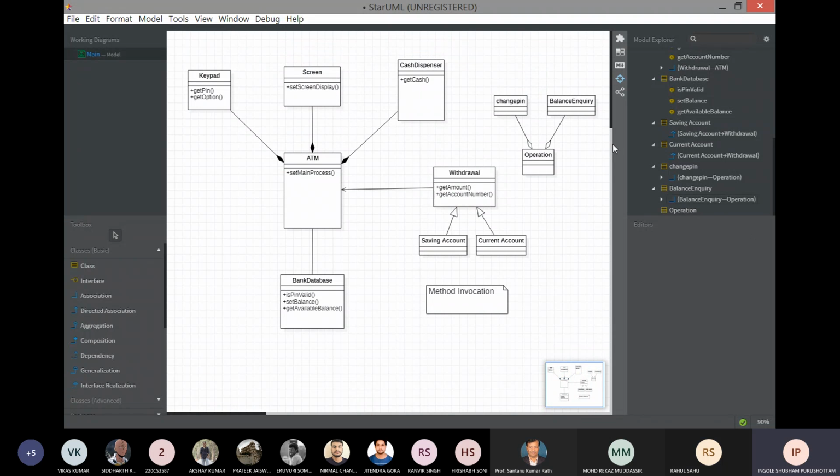So here is one example for aggregation. It depends on how you are drawing the class diagram, whether you need it or not.